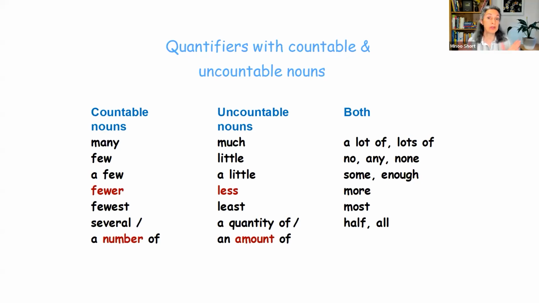And then there are some words, thankfully, that can be used for both. So for example, a lot of and lots of can be used both for countable and uncountable nouns, and negative expressions like no, any, none, some, enough, and then the comparative and superlative forms are more and most, and also the words half and all. So I think this is a good kind of table to have in mind when you need to decide which quantifiers to use with each group. So that's one part of the question Karim asked.